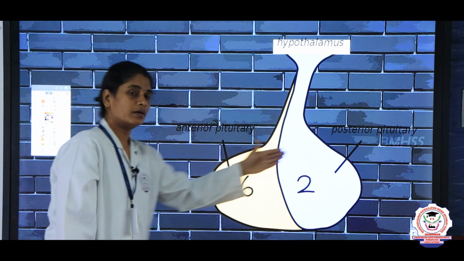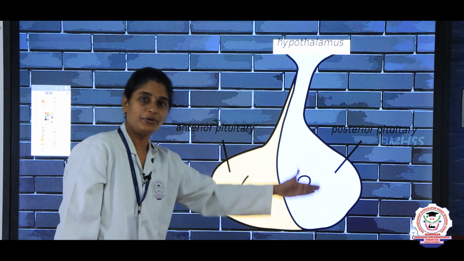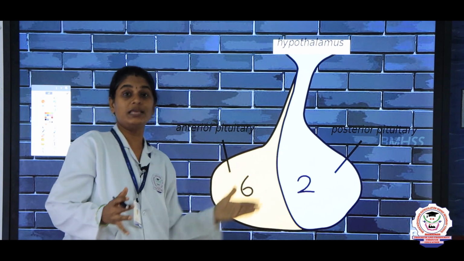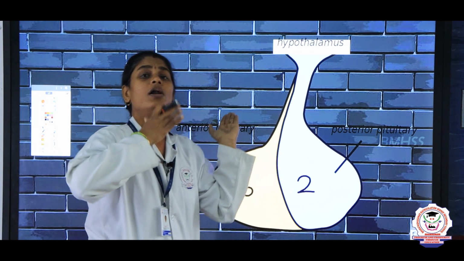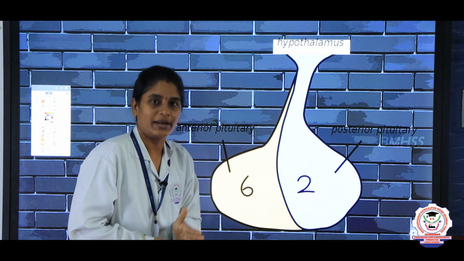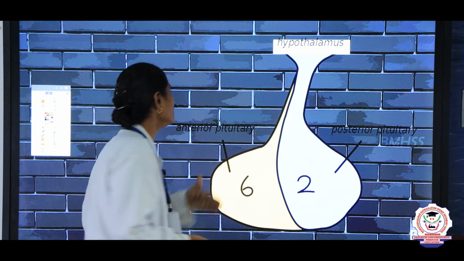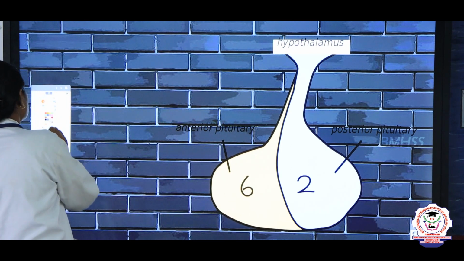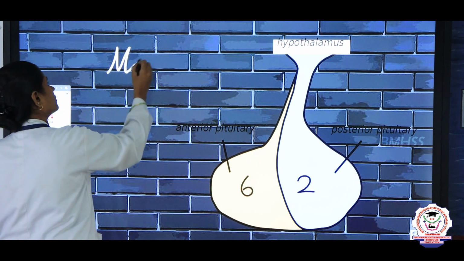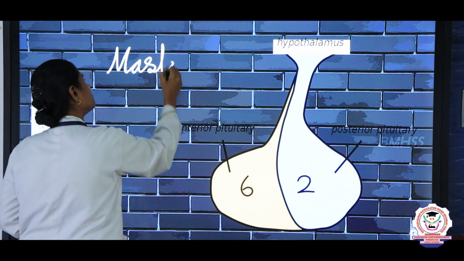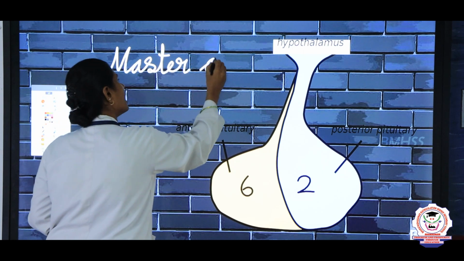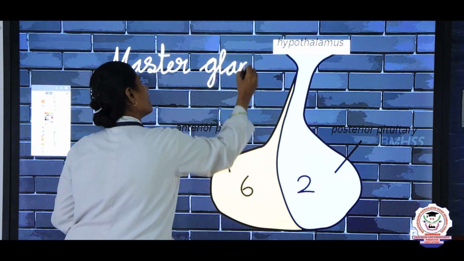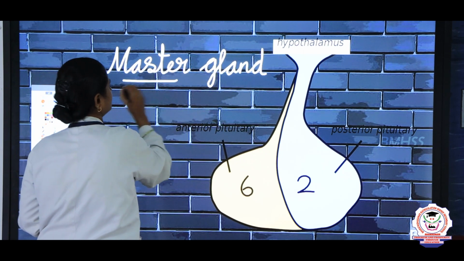This pituitary gland controls all the other endocrine glands. That is why the pituitary gland is called the master gland. So in your 1 mark question, if they ask which is the master gland, you have to write pituitary gland.